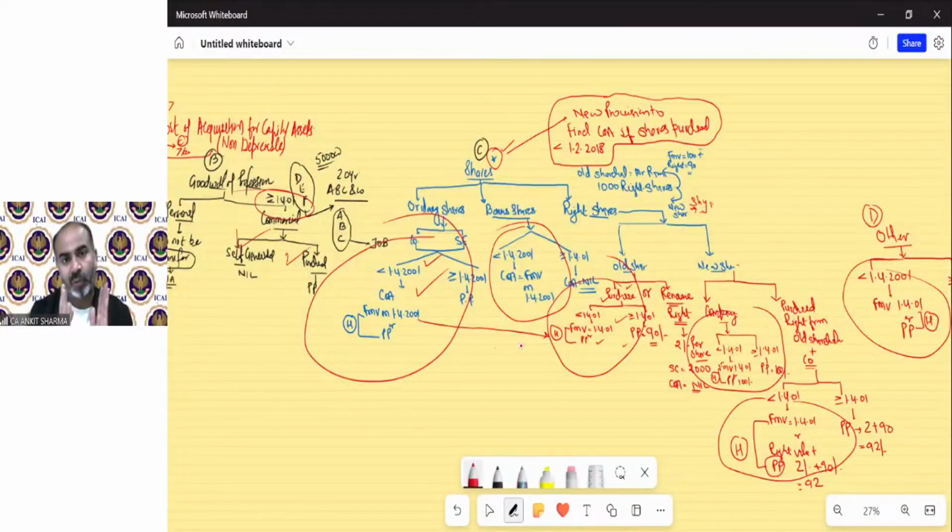Same provision for shares, cases C and D. You have to take the cost as FMV on 1/4/2001 or purchase price, whichever is higher. And if it is after 1/4/2001, in all cases the cost will be the purchase price.